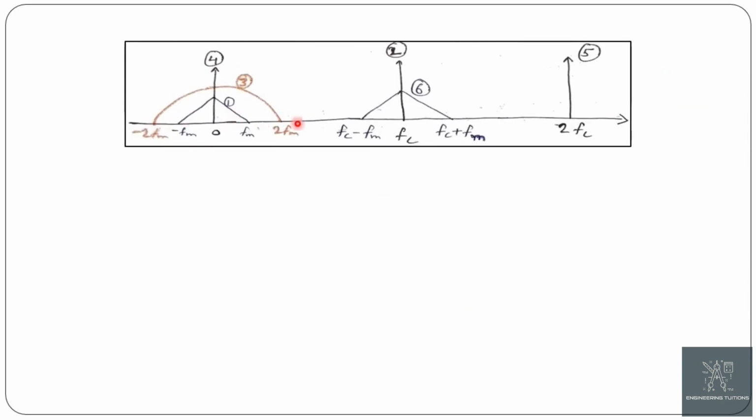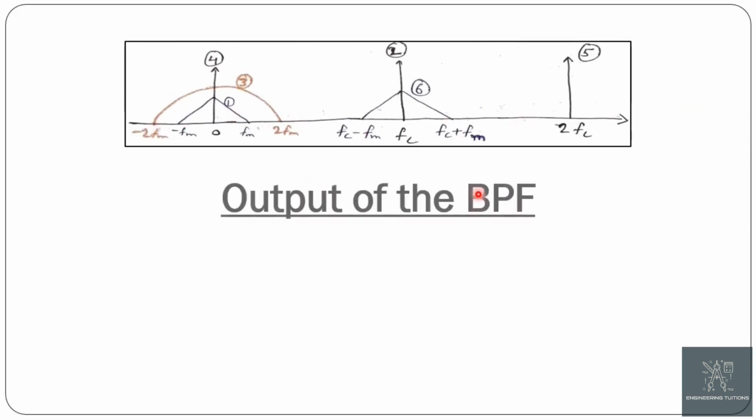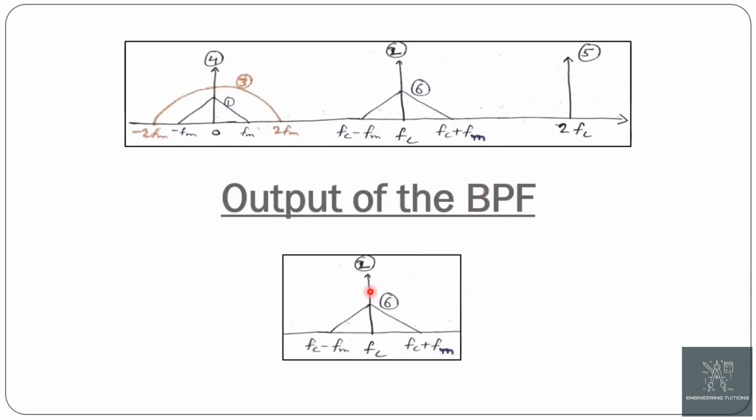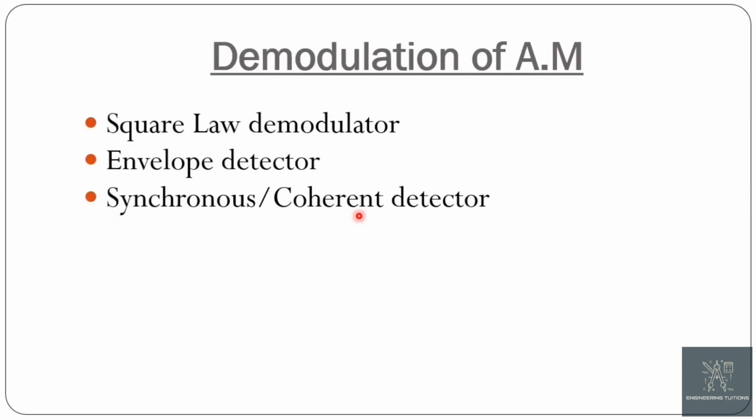Now the spectrum of the output of the non-linear device is this, but the output of the band pass filter is only the second and sixth component. Now demodulation of an AM. Demodulation of an AM can be done by using three techniques. First is square law demodulator, then envelope detector, and synchronous or coherent detector.